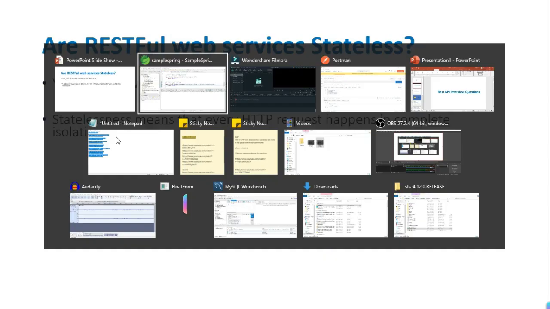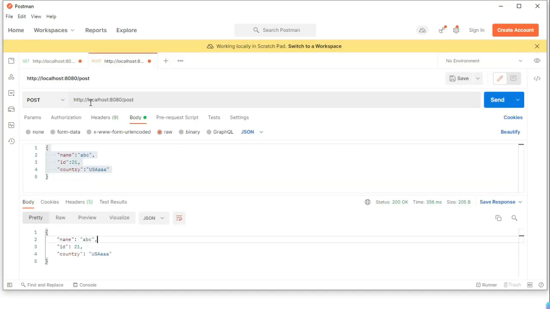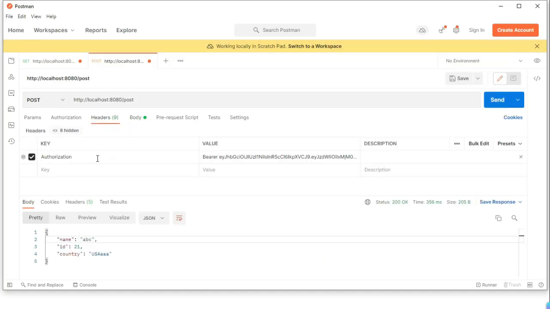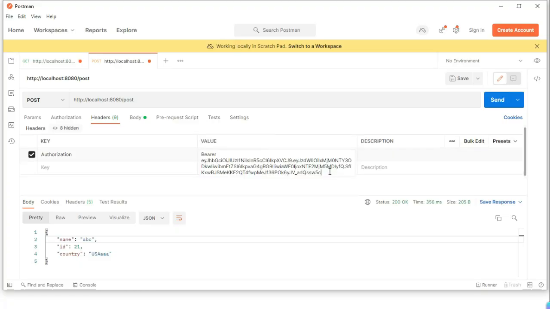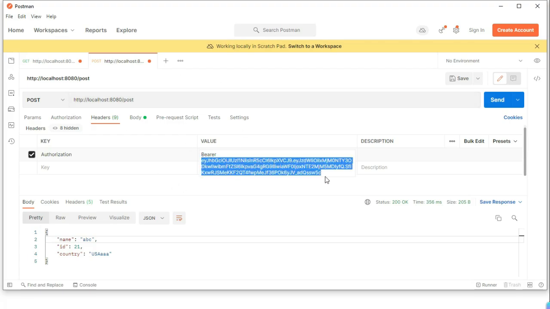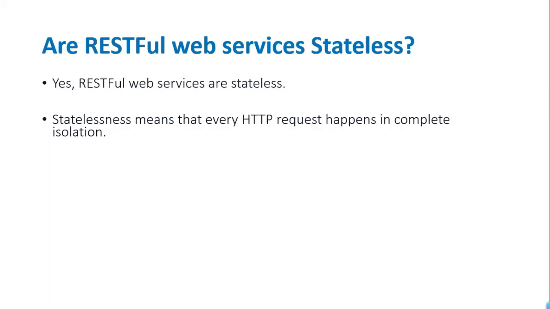Okay. So what exactly it means is, this is my Postman. Okay. So this is one request. If you see in the authorization header, I'm passing a JWT token. Correct. So statelessness basically means that each and every time you click on this send button, you have to send this bearer token, this JWT token, every time. So this client, I mean Postman, is not going to save it with itself. You have to pass it each and every time. So that is what it is written.